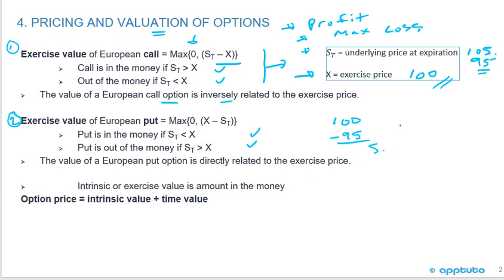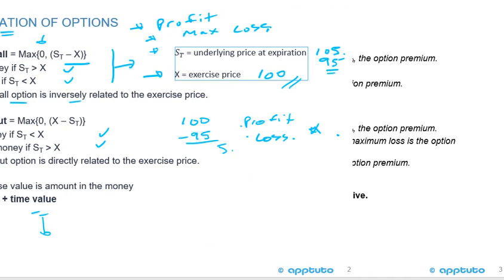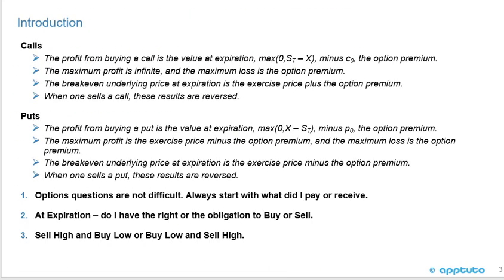So again, in this case, we didn't talk about the profit, the loss, or the break even, but we're going to do that in the next and upcoming slides, okay? And remember, the option price is the intrinsic value plus the time value. That was just a little bit of a review. No time value at expiry. And the intrinsic value, we've looked at those calculations, okay? So now we're just going to jump into it.